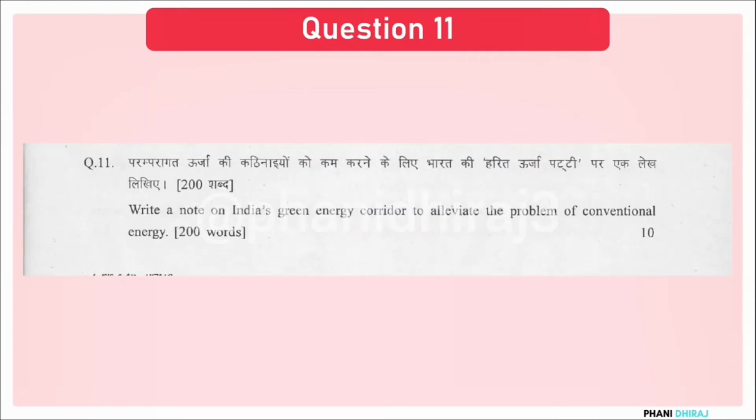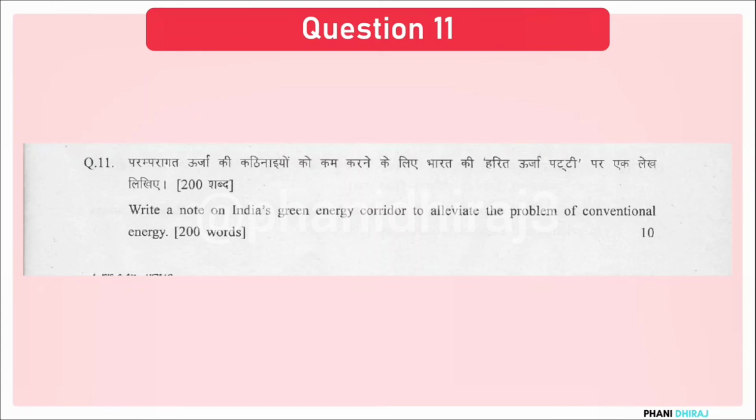Coming to question number 11, write a note on India's green energy corridor to alleviate the problem of conventional energy. First, talk about what a green energy corridor is. Talk about the issues that India has with conventional energy sources. Talk about the final solution. That's how you approach this.